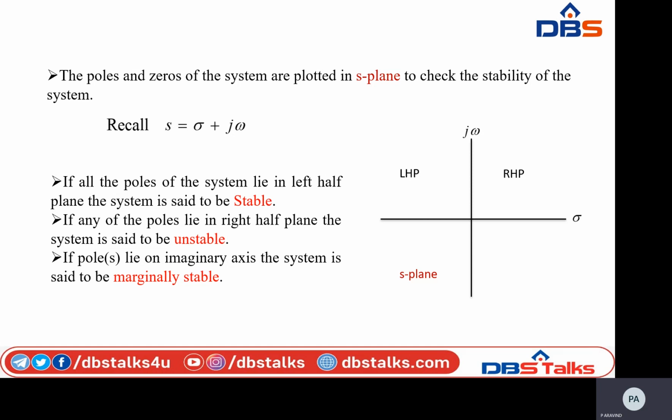If any of the poles lie in the right half plane, that is RHP, the system is said to be unstable. If the poles lie on the imaginary axis, that is on the j omega axis, then the system is said to be marginally stable.